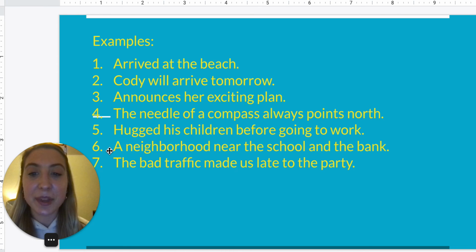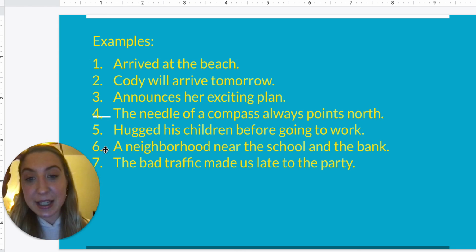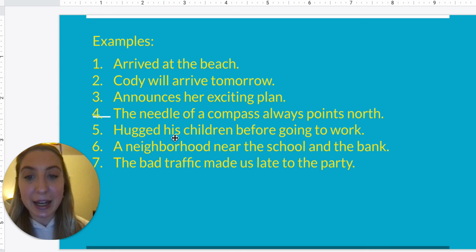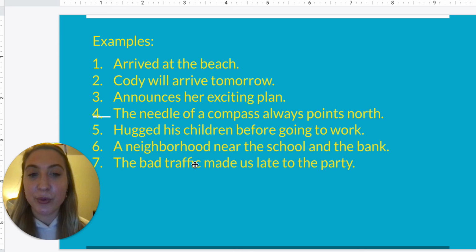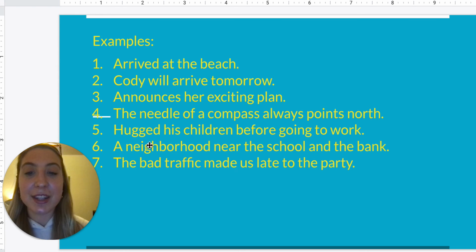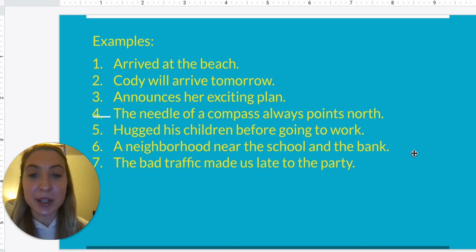A neighborhood near the school and the bank. Okay, so who or what is the sentence about? It's about a neighborhood. All right, and what did the neighborhood do? Well, there's no verb in this sentence. So we have our subject in this one. This is a different kind of fragment. We have the subject, but we don't have a verb. So it can't be a complete sentence, and since it's missing one, it is a sentence fragment.